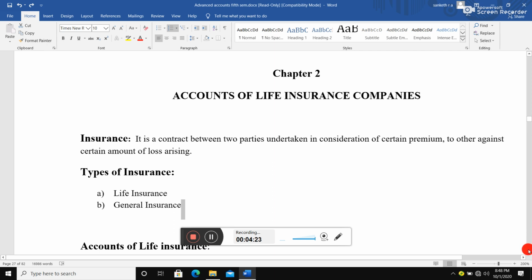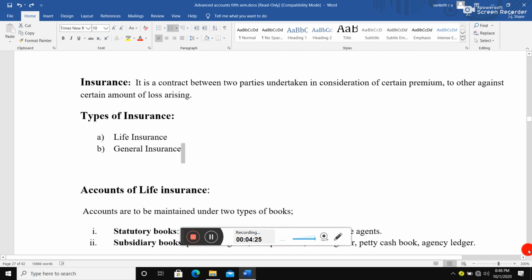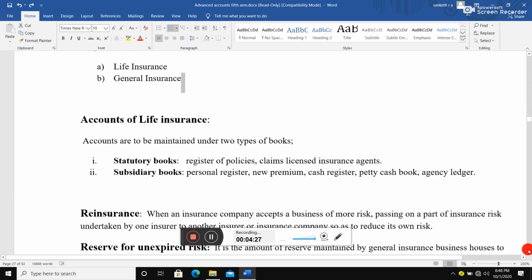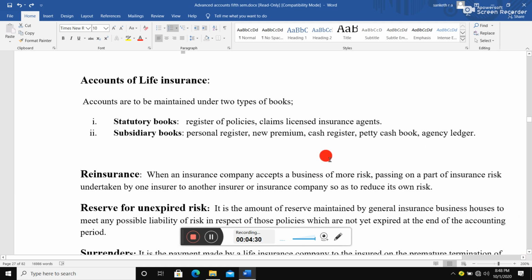After the classification of insurance, we come to accounts of life insurance companies. What is the form of preparation of accounts in life insurance business? Accounts are maintained under two types of books: statutory books and subsidiary books. Statutory means there will be rules, regulations and policies, and subsidiary books means the different types of books they are going to prepare.